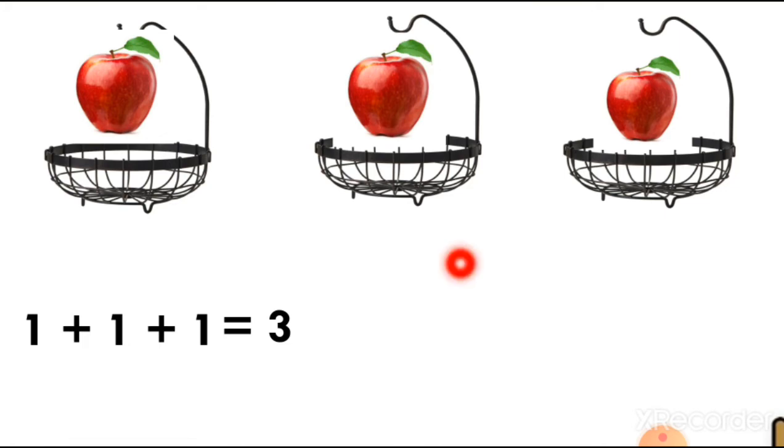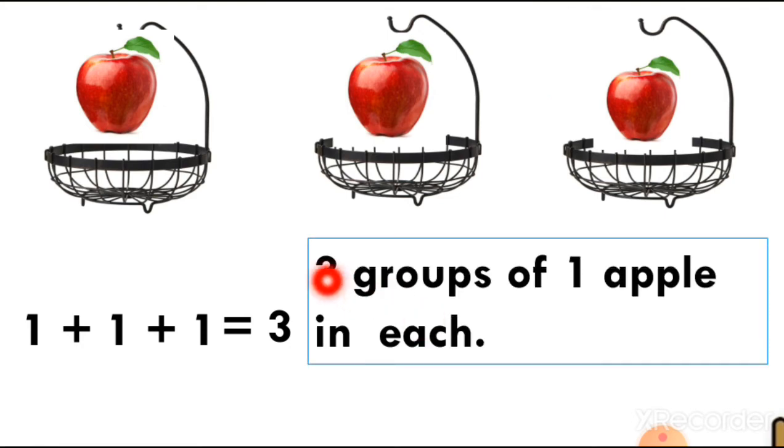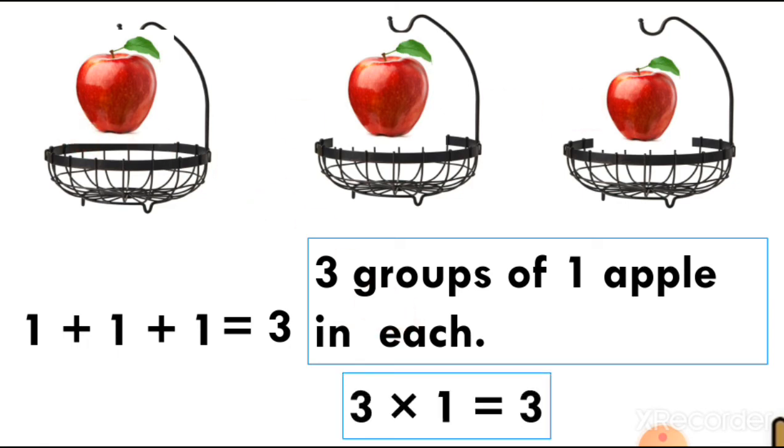In total there are 3 apples. 1 plus 1 plus 1 is equal to 3. So 3 groups of 1 apple in each. The multiplication sentence will be 3 ones are 3. So this way, whenever you multiply any number with 1, you will get the number itself.